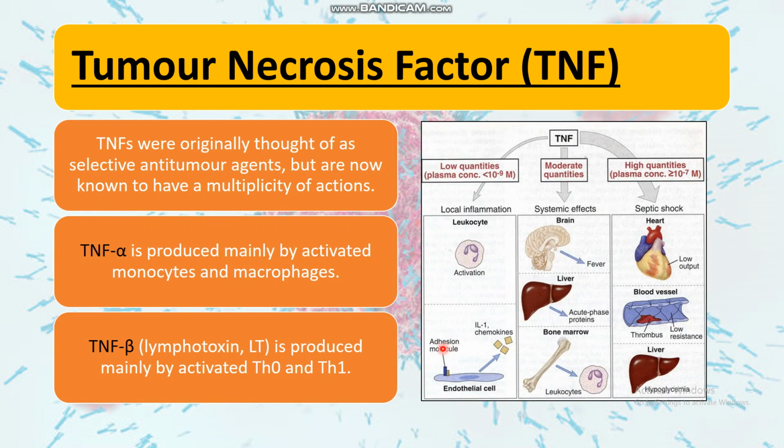Tumor necrosis factor TNF was originally thought of as an anti-tumor agent but has a multiplicity of actions. TNF-alpha is produced mainly by activated monocytes and macrophages, whereas beta is lymphotoxin produced mainly by activated Th0 and Th1. TNF has different functions like local inflammation, systemic effects, and septic shock as shown in the diagram.